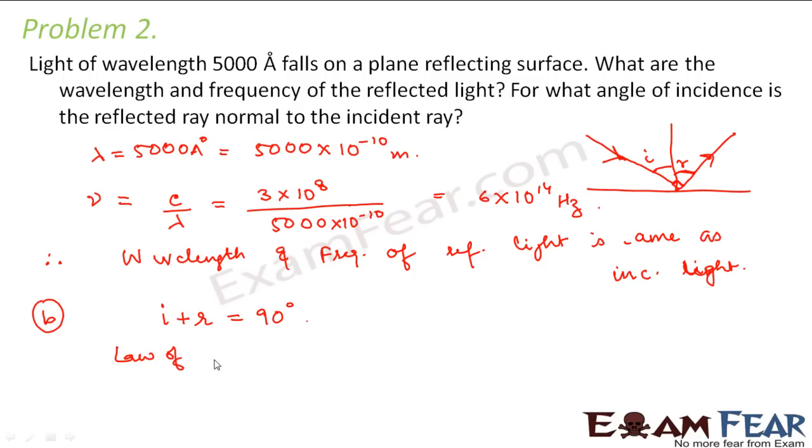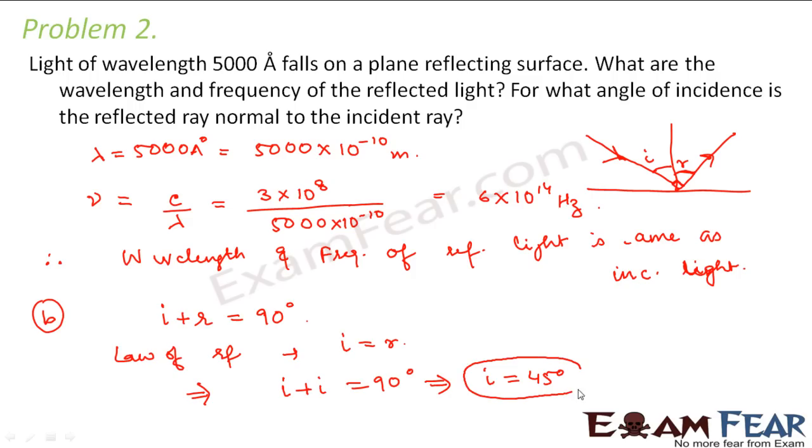But we already know from the law of reflection that angle of incidence is equal to angle of reflection. So we can write it as I plus I is equal to 90 degrees, or we get I is equal to 45 degrees. Therefore, for this angle of incidence, the reflected ray is normal to the incident ray.